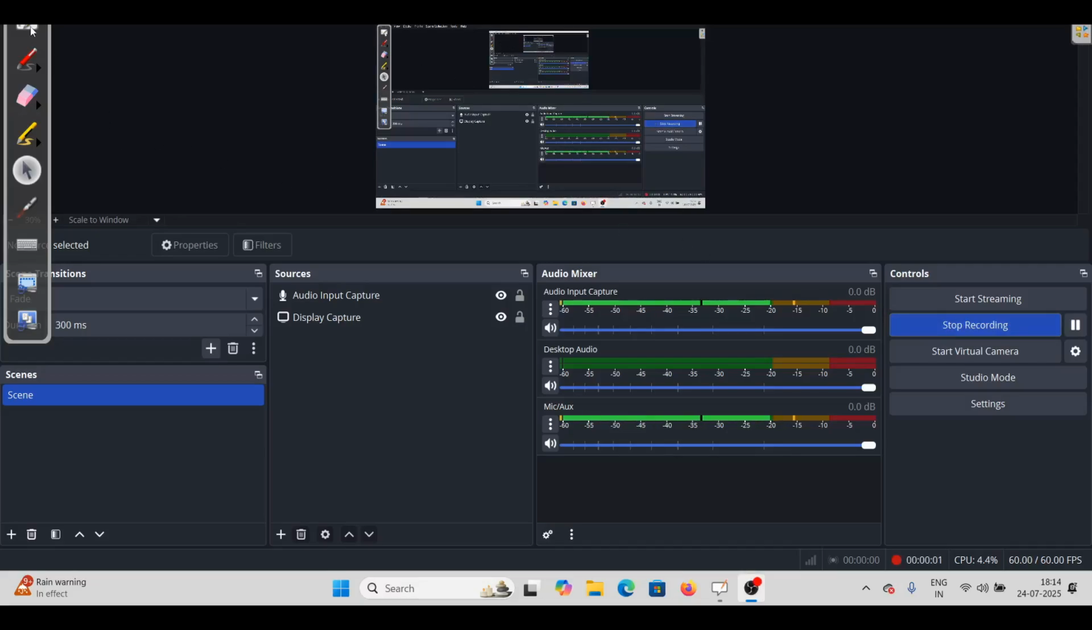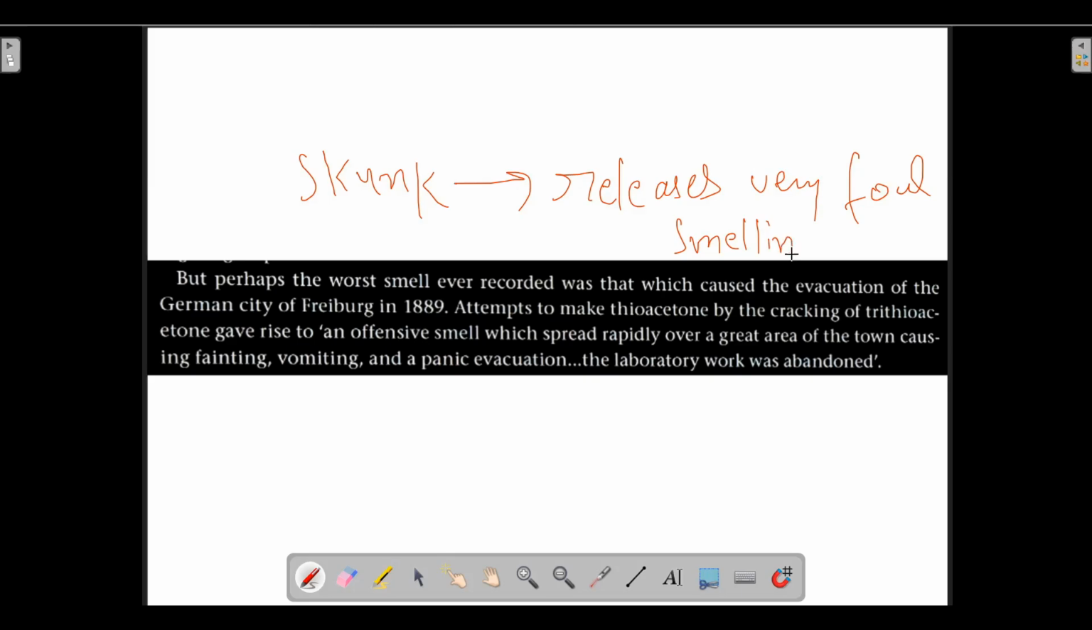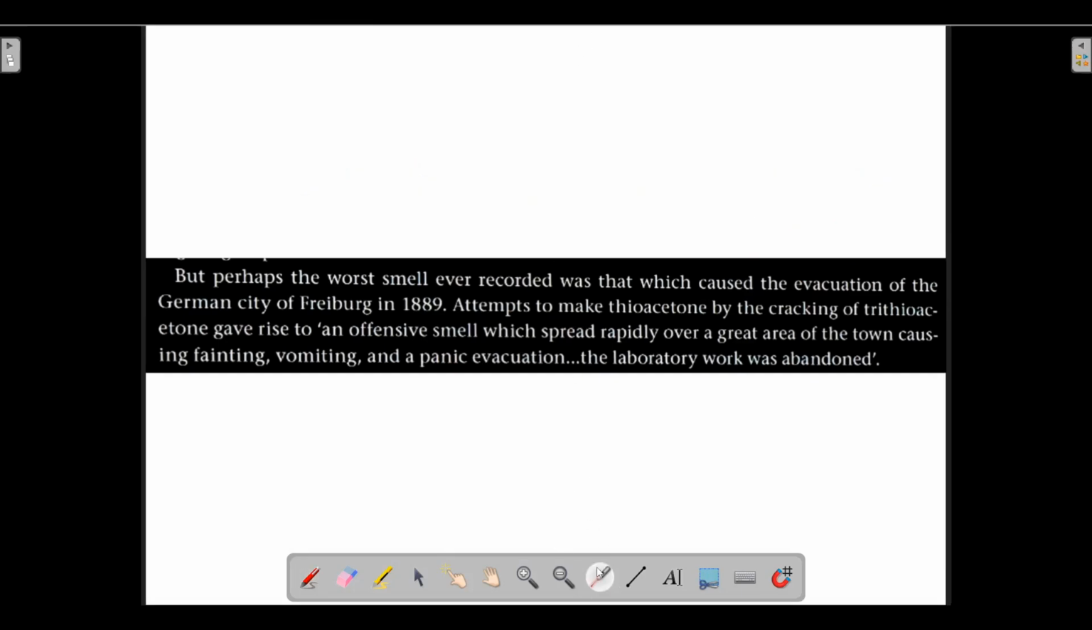In the previous lecture, we had learnt about the smell of the skunk animal. It has a terrible smell. The skunk releases a very foul smelling substance. This particular fact we had learnt in the previous lecture.